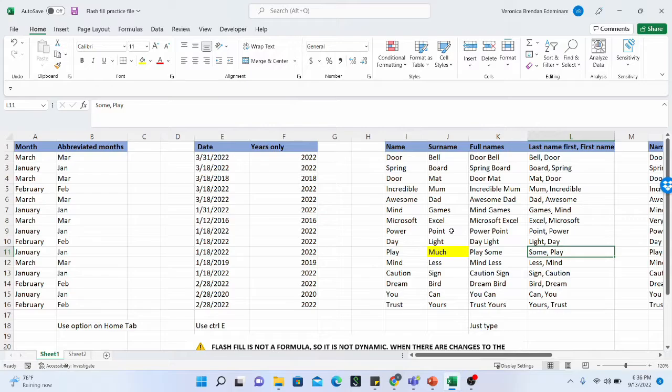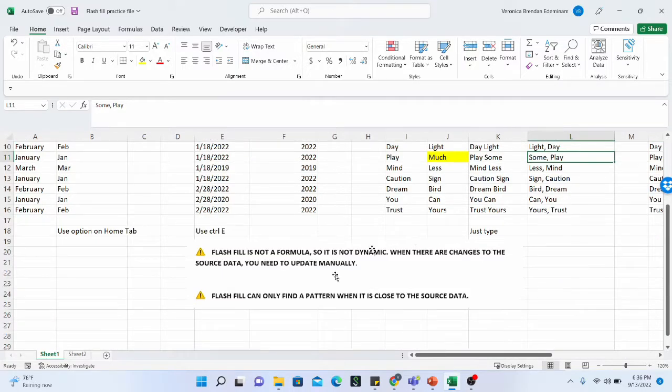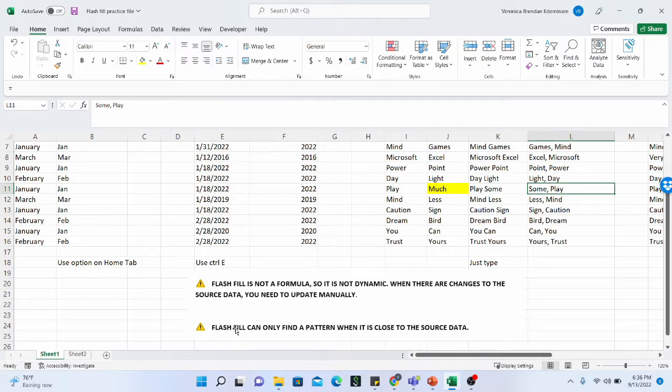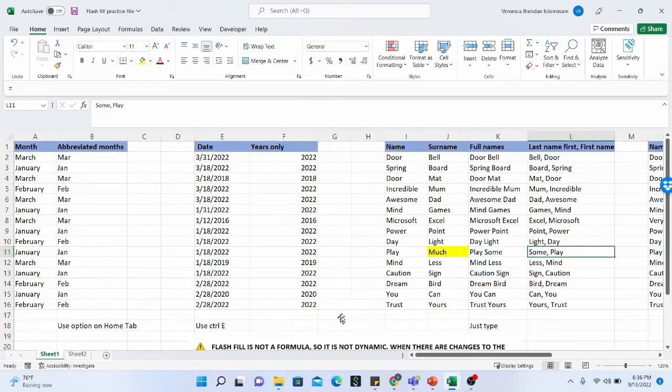So most of the time, you apply flash fill to data that is pretty much ready for use or is static, not data that will change very frequently. And then the next caution is that flash fill can only find a pattern when it is close to the source data.